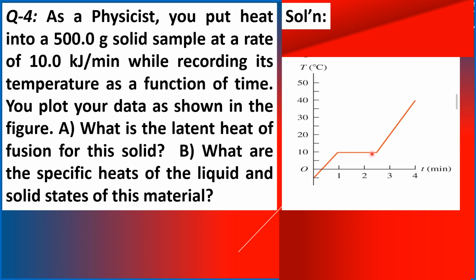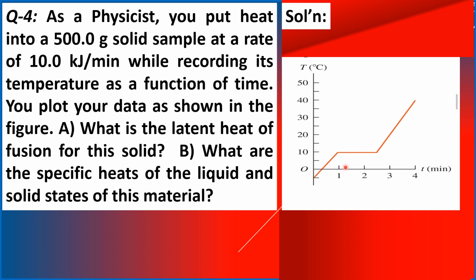And then from 2.5 minutes up to 4 minutes, there is again a constant increase in the temperature until that temperature of 40 degrees Celsius.